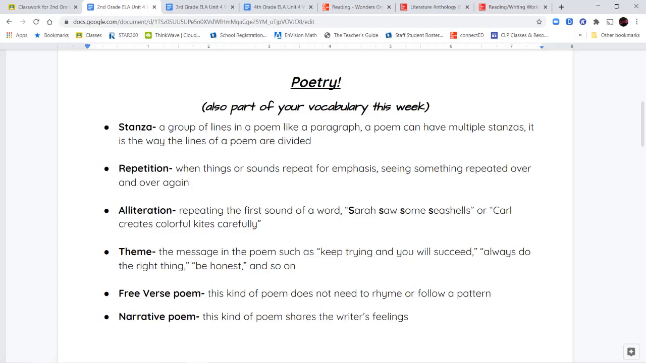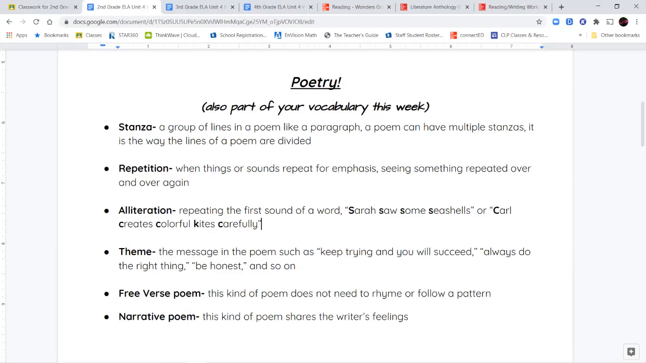Another important word you need to know is the word alliteration. Alliteration is when you're repeating a specific sound, not a specific letter, but a specific sound. So if I say, Sarah saw some seashells, I'm repeating that sound. If I say, Carl creates colorful kites carefully, you can see that I'm saying the k sound over and over again, but it's not necessarily with a C or just with a K, but I use both. So alliteration is repeating that first sound as opposed to rhyming. When we're talking about rhyming, we're talking about repeating the last sound in a word. Alliteration is when you're repeating the beginning sound of a word.